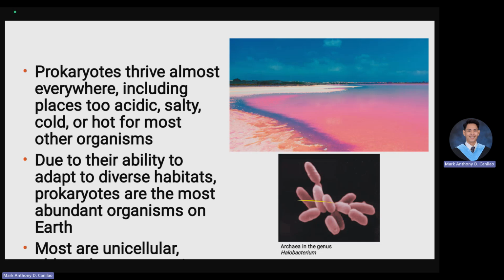Next one, we have the rod shape known as bacillus, B-A-C-I-L-L-U-S. So the lactobacillus that you know of is an example of a rod-shaped prokaryotic cell, or bacillus. For the next one, we have the spiral, which we call spirilla or spirochete. Their shape technically is spiral in nature.